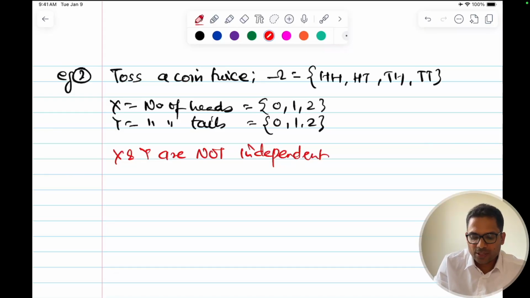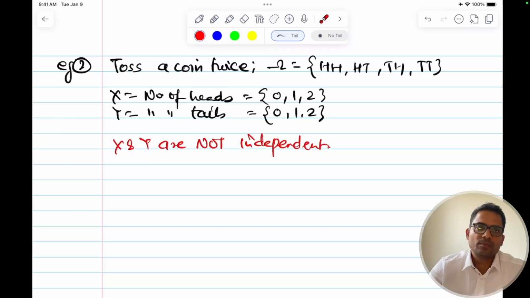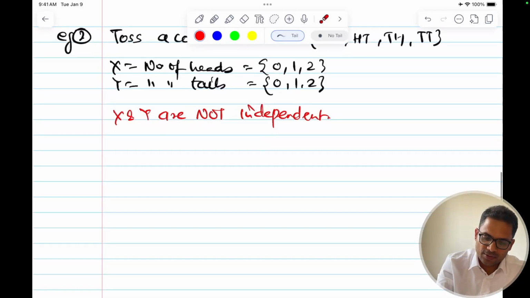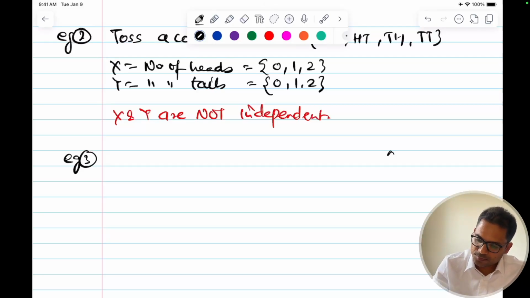So this is an intuitive example. Then we'll apply the formula also. Simple examples, right? So let's do a problem where we will apply a formula. Say for example 3, let's consider a uniform random variable.